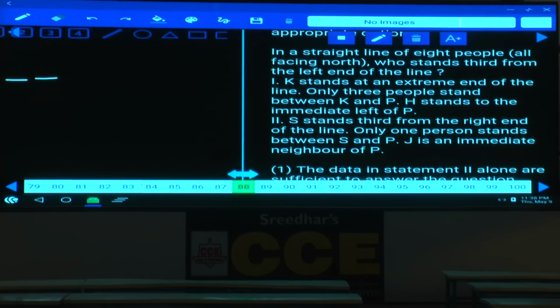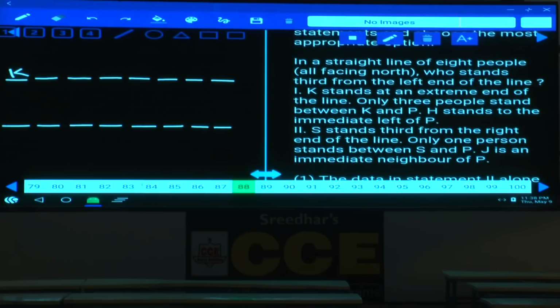1, 2, 3, 4, 5, 6, 7, 8. Now K at this place, isn't it? K stands at an extreme. 3 people between K and P. K stands at an extreme. 3 people between K and P. Now I am taking both the statements.